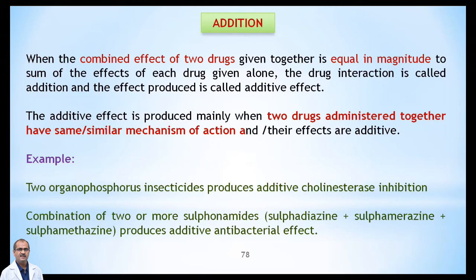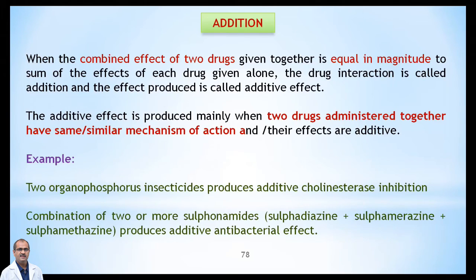The organophosphorus compounds will cause toxicity in a pest, maybe an insect. They have a similar mechanism of action, inhibiting the acetylcholinesterase enzyme, whereas the combination of these two OPC compounds will have additive cholinesterase inhibition.